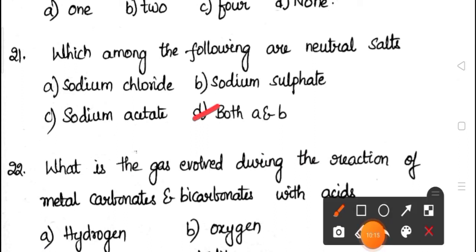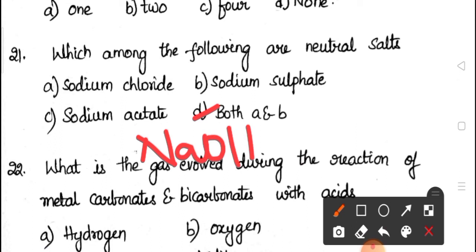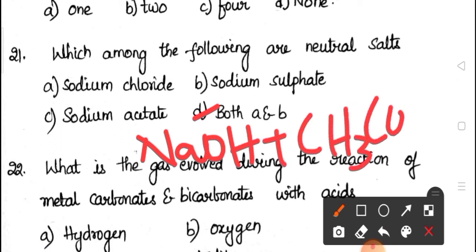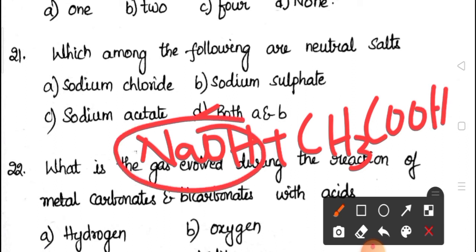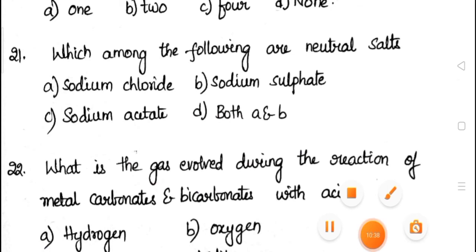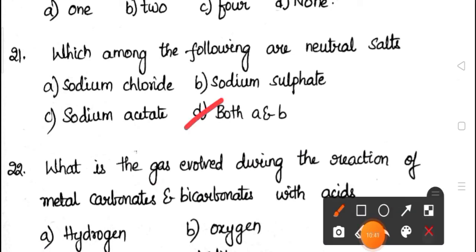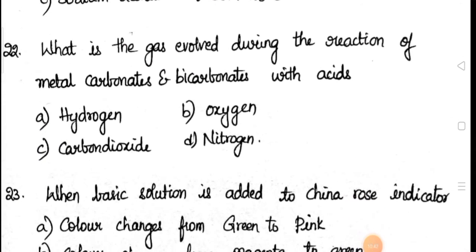In case of C, why it is not correct: C is sodium acetate. It is formed by the reaction of sodium hydroxide with acetic acid. Acetic acid is a weak acid. So the salt is basic in nature. It is not neutral, it is basic in nature. Sodium acetate is basic in nature. I think you are clear now. Answer for this is both A and B.